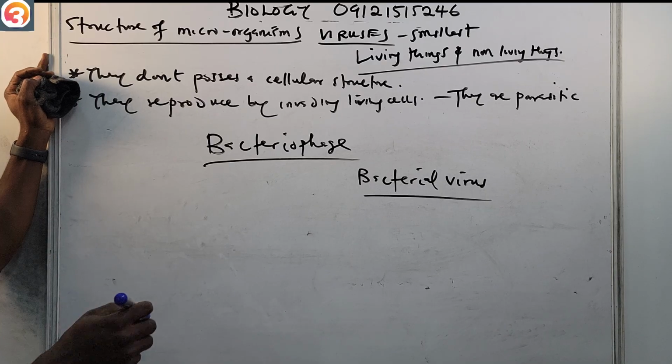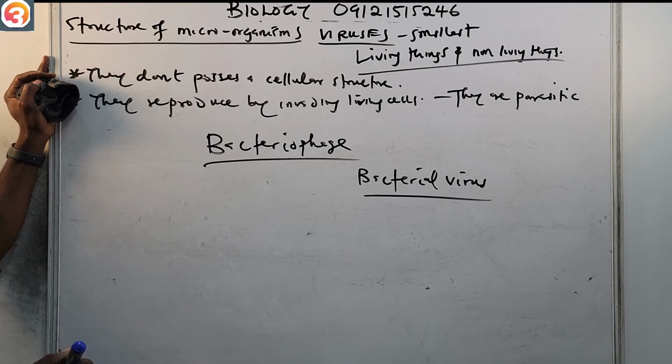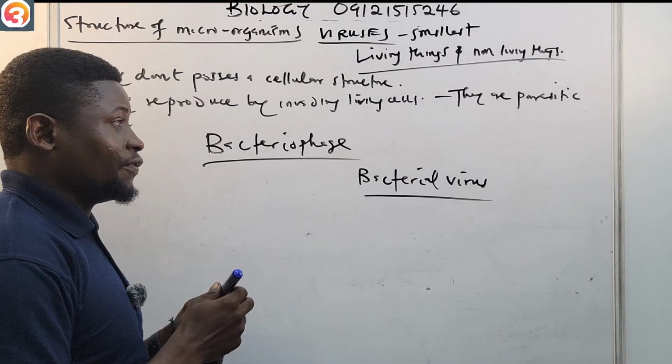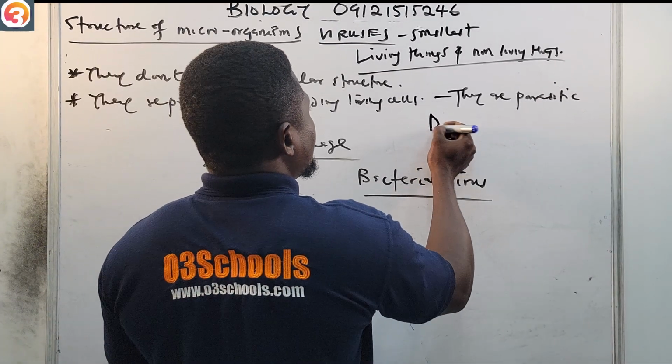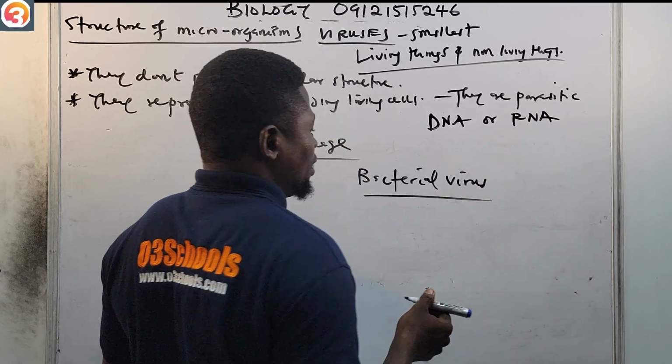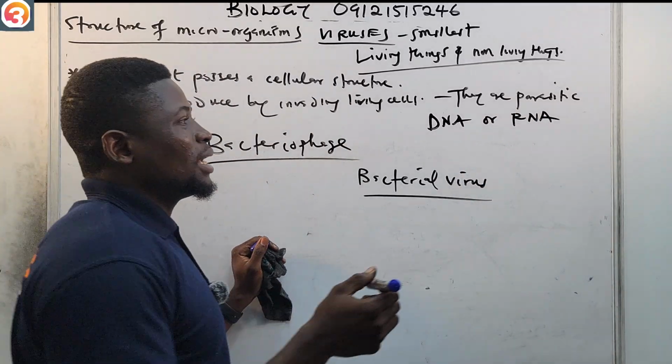Now, the structure of a virus consists of a genetic material, either DNA or RNA. This genetic material is known as the core.